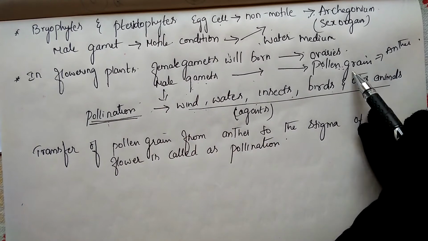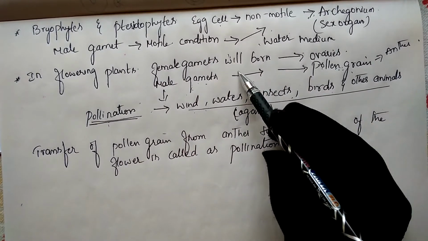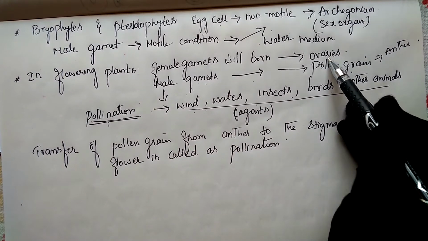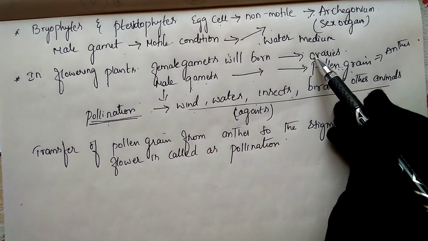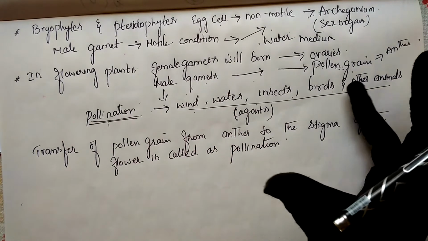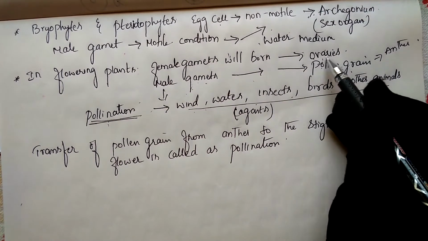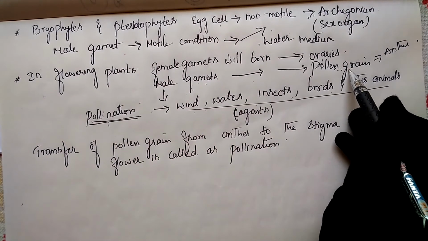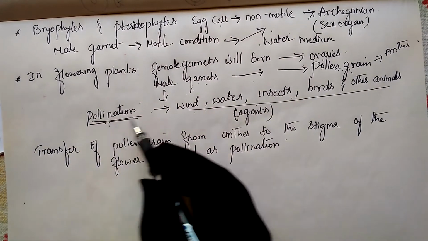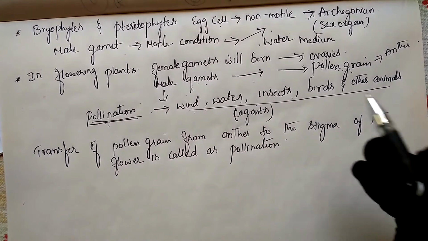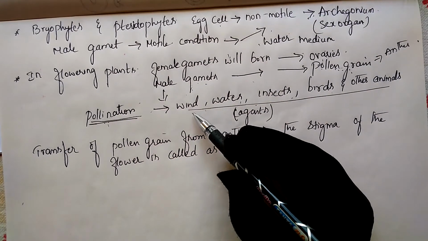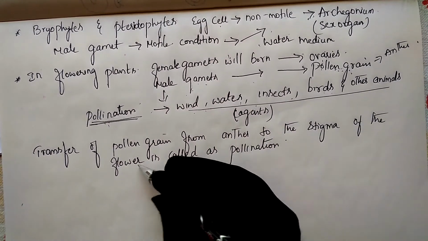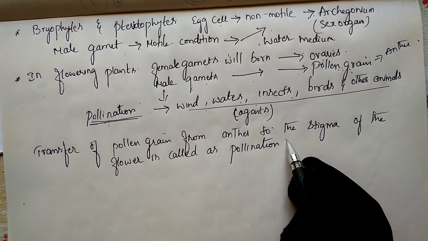Male gametes will be present in the pollen grains, and the egg, the female gamete, will be present inside the ovary, which is below the stigma. That is nothing but the carpel. Inside the carpel, a balloon-like structure is present, which we call the ovary. Inside that ovary the egg will be present. And the pollen grains are transferred through the pollination process. Who are the agents which help pollen grains fall on the stigma of the flower? The wind, water, insects, birds and other animals. These are the agents, and this is the definition of pollination.